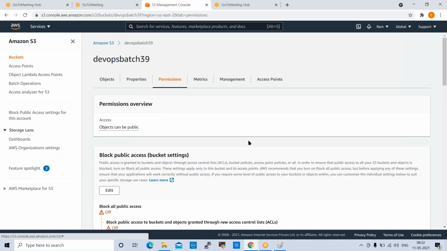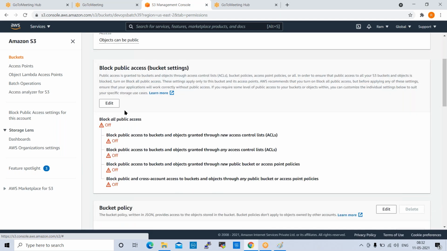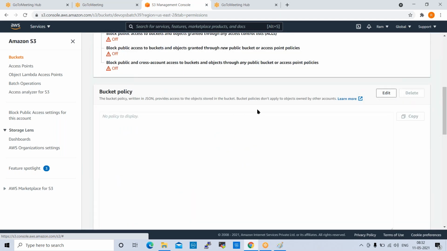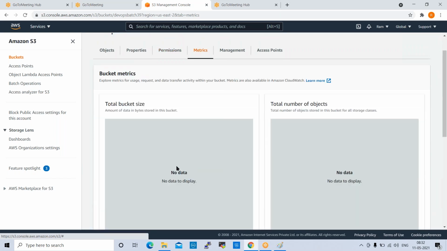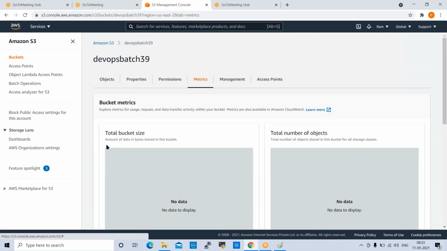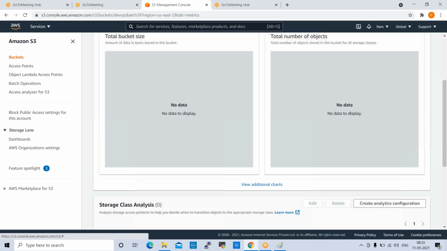Next one is permissions. So permissions, we already enabled public access. Bucket policy, if you want to change any policy, you can change. Metrics, we discussed already: total bucket size, total number of objects. If you want to put some threshold for the bucket, we don't stop any utilization, but once it reaches the threshold, it will give you some alerting. So you can configure these metrics here. And the total number of objects, how many objects you want to store, you can give some threshold here.